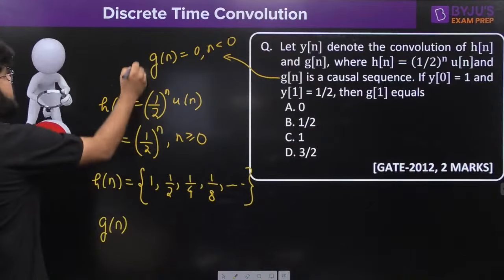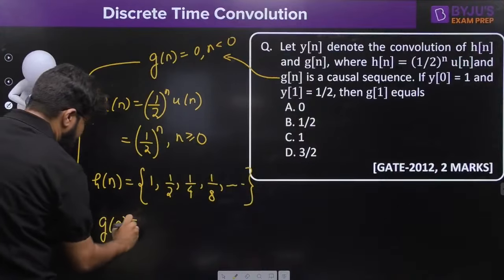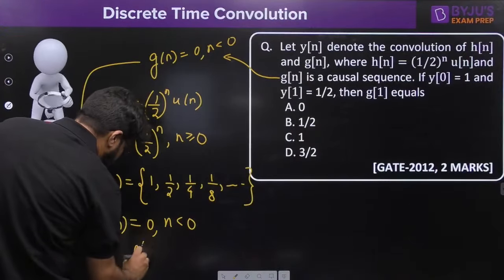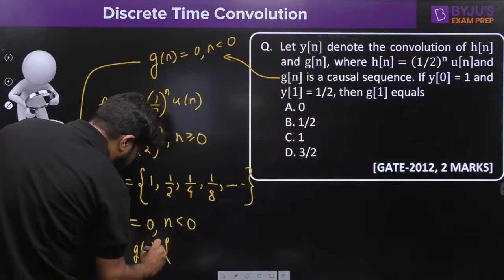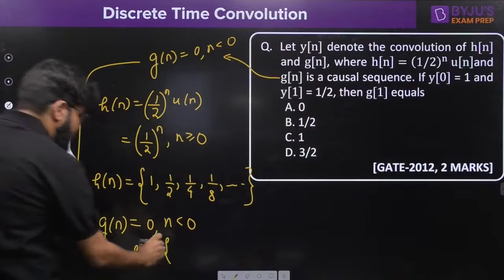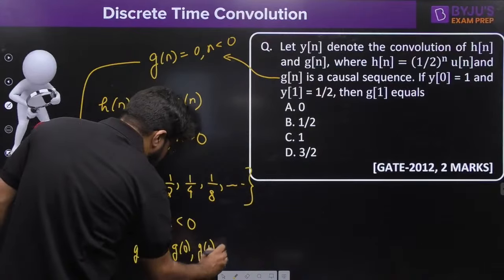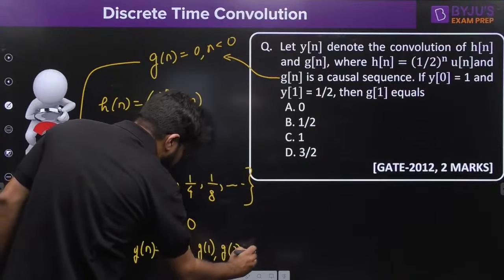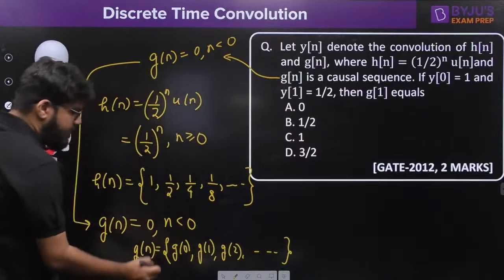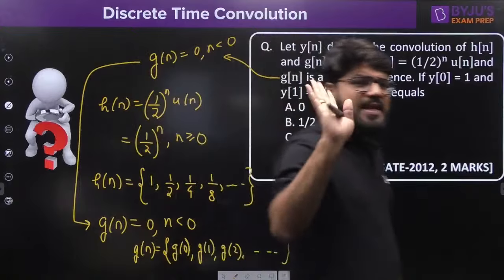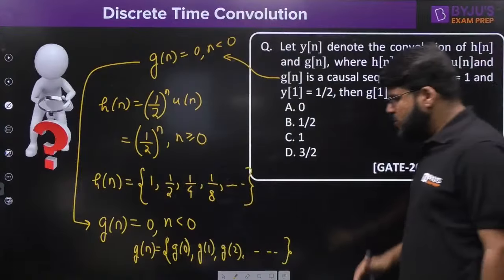As I told you, Gn is a causal sequence, so Gn is equal to 0 for n less than 0. That means Gn can be written as G0, G1, G2. I don't know what the values are, but there will be some values, and they will start from n equal to 0, right? For n less than 0, Gn is equal to 0.